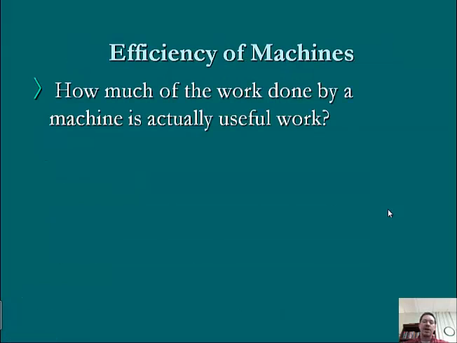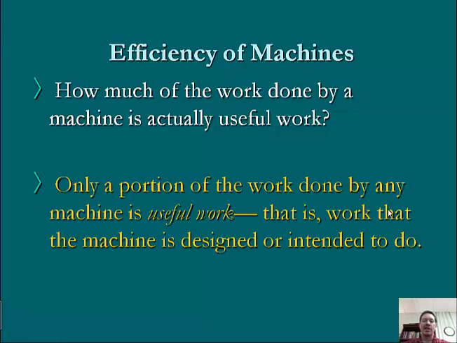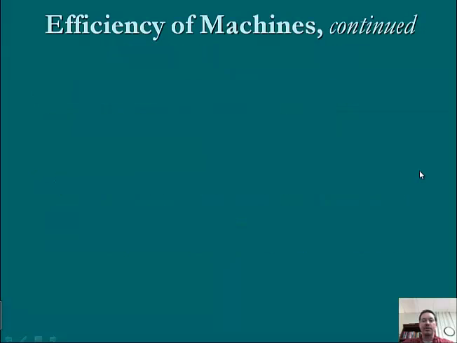All right, so we're going to talk about efficiency here. So this is our last topic, I believe. So how much of the work done by a machine is actually useful? Obviously only a portion of the work done by any machine is useful work. So in other words, work that the machine is designed or intended to do is going to be the useful work. Production of heat, or not completely producing what we want it to produce, would be not useful work.